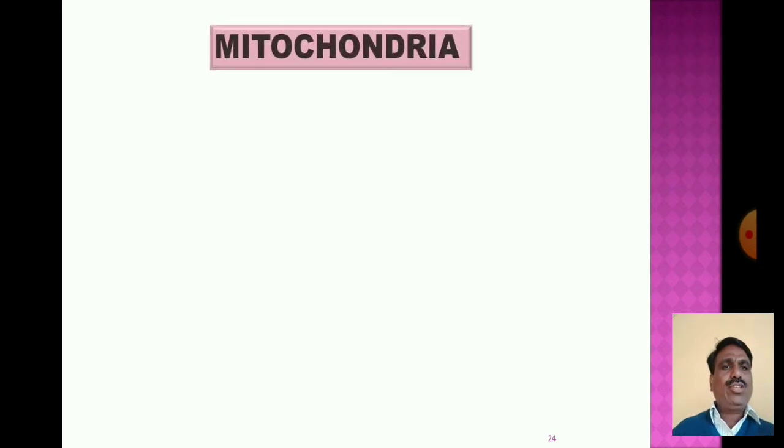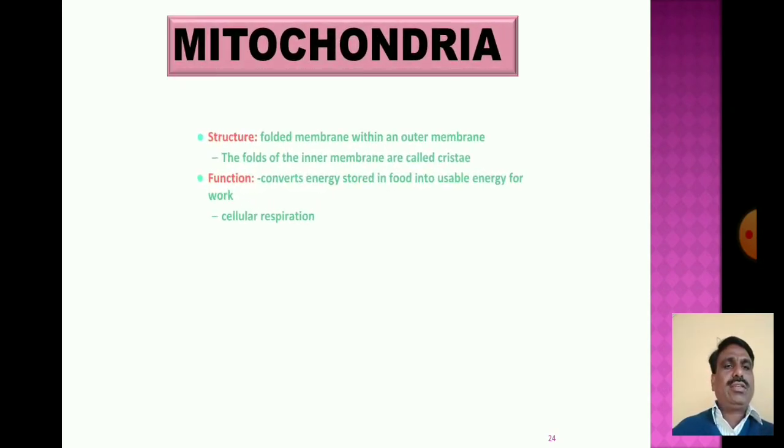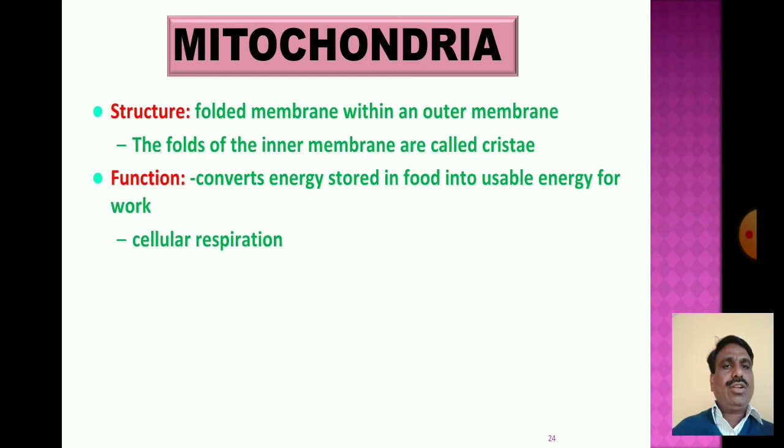Now next we go to the mitochondria. Mitochondria are very important organelles present in all eukaryotic cells, with folded membranes within an outer membrane.